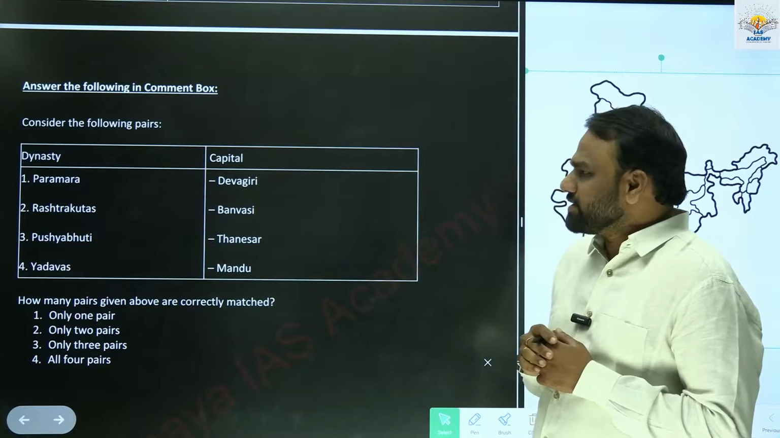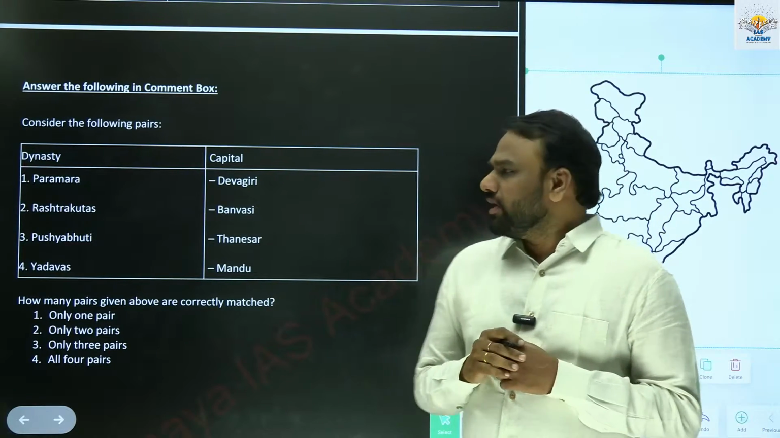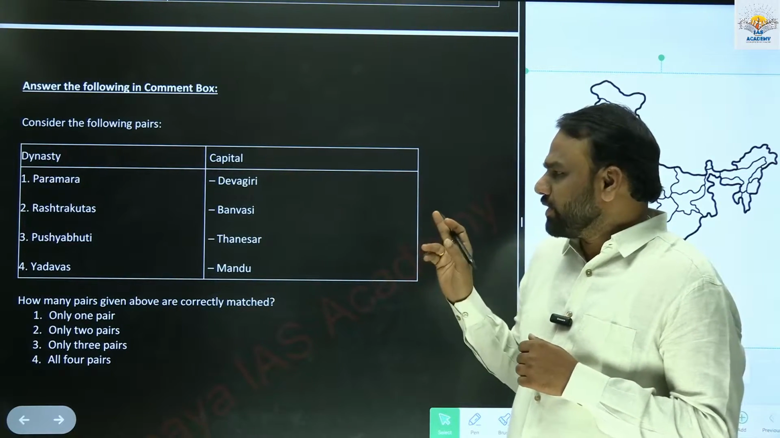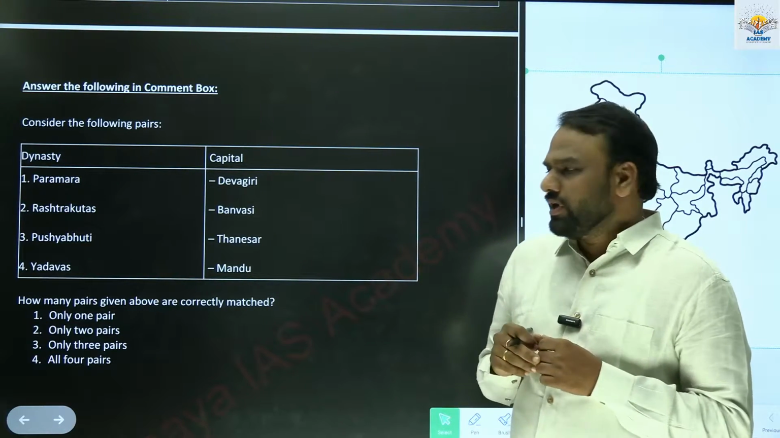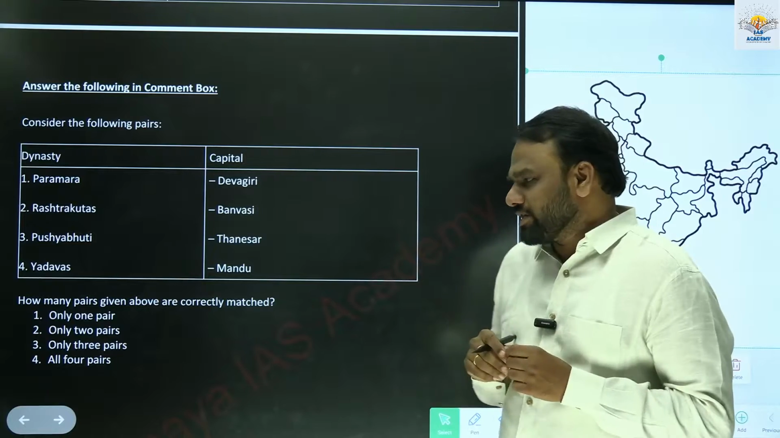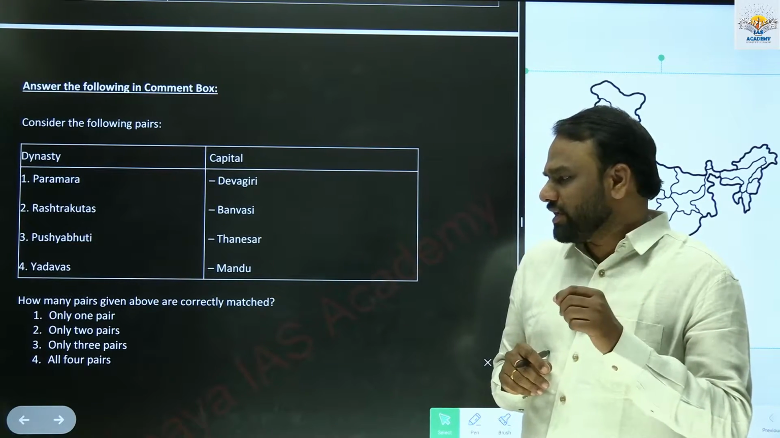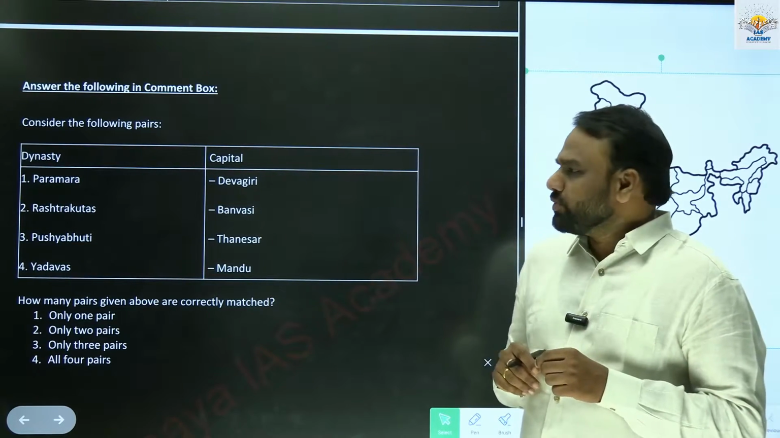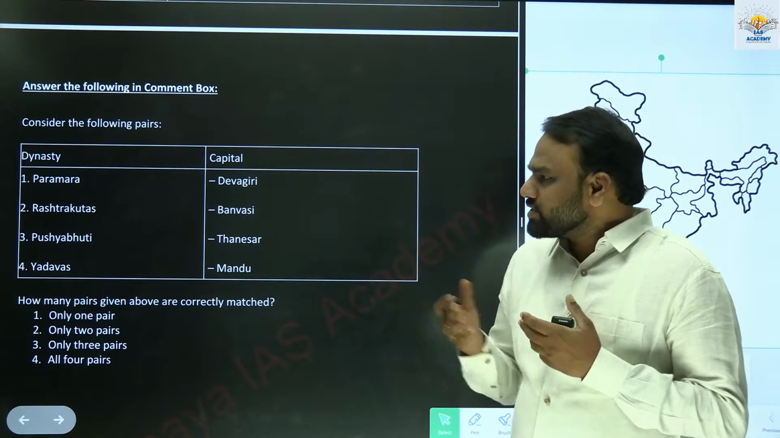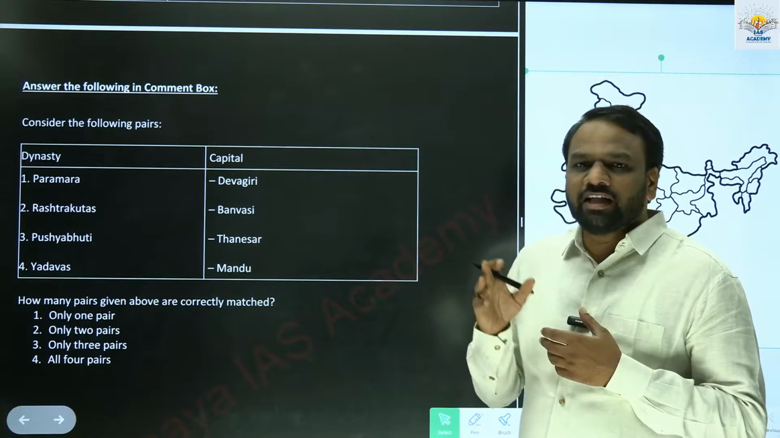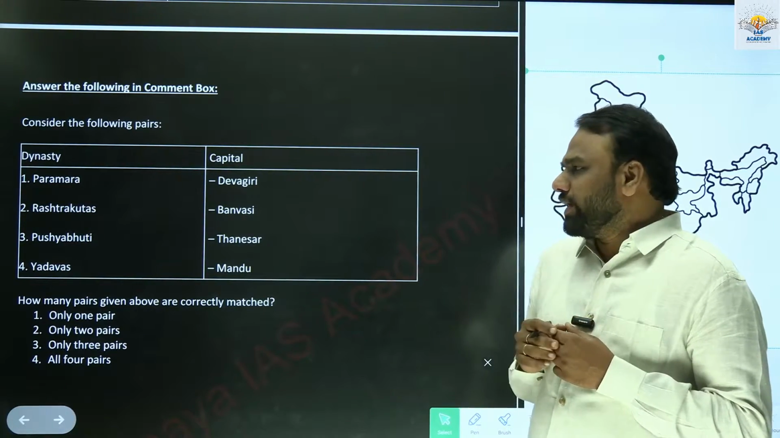Consider the following pairs: dynasty and capital. Paramara, Devagiri; Rashtrakutas, Banavasi; Pushyabhuti, Thanesar; Yadavas, Mandu. How many pairs given above are correctly matched? Only one pair, only two pairs, only three pairs, or all four pairs. If you are able to answer this question, then it indicates that you have understood the various dynasties and the capitals where they are located.